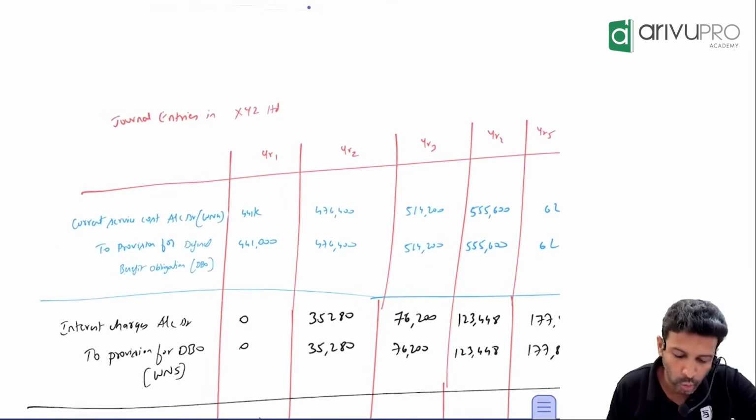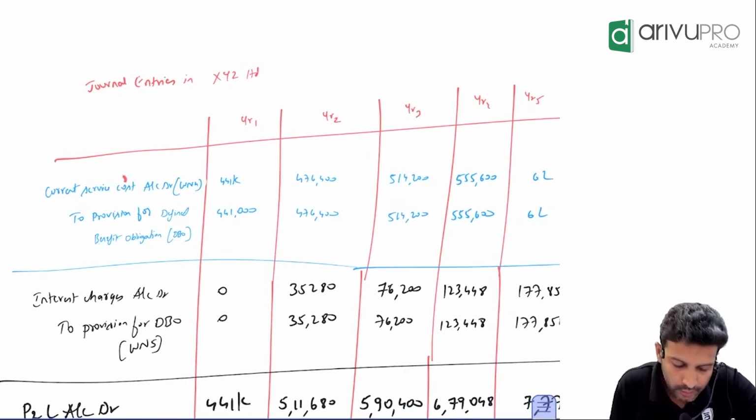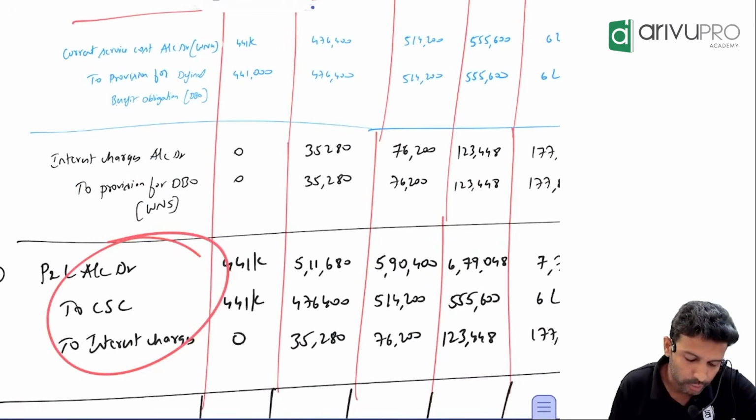Sir, here there are two expenses. Can you identify them? Current service cost and interest charges. Both, where will they go? Here. That is the transfer entry.